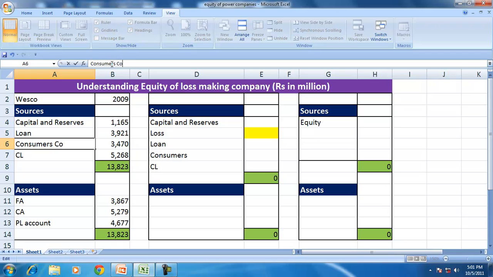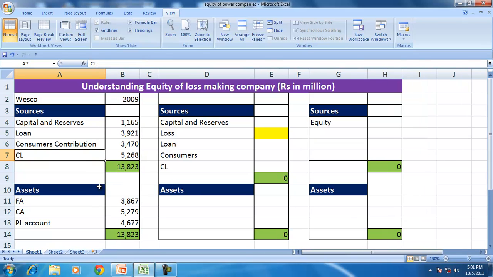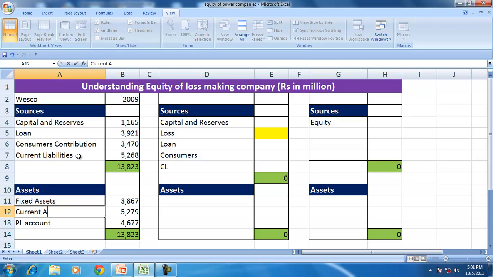Consumers contribution is 3,470 million, and current liabilities is 5,268 million, supported by the fixed assets, current assets, and the debit balance of the profit and loss account, which is the loss.